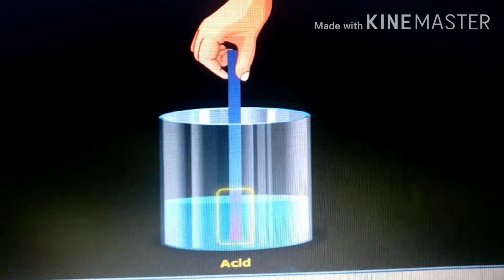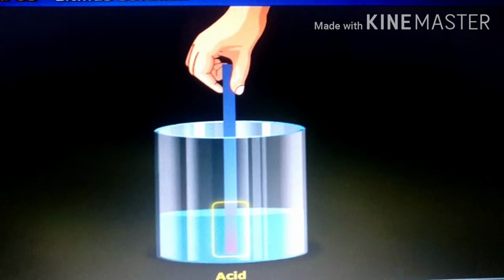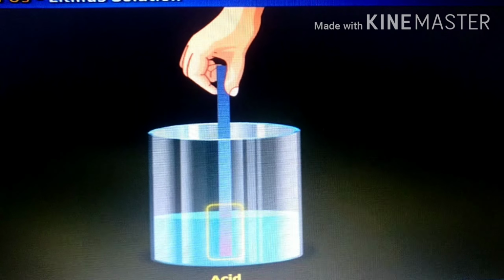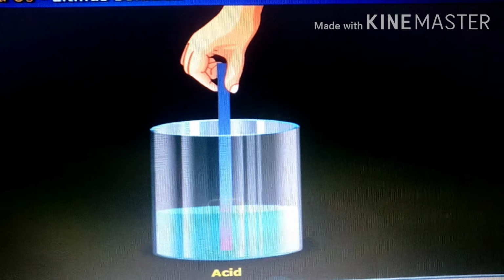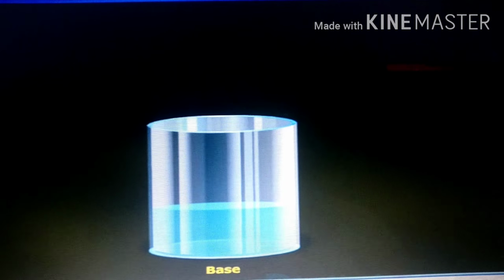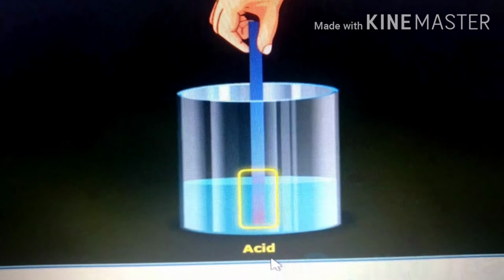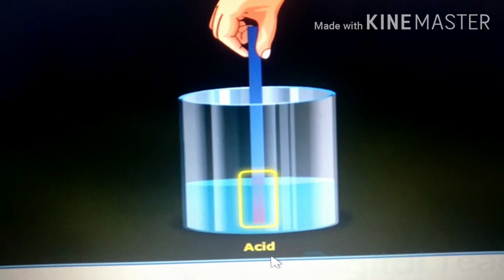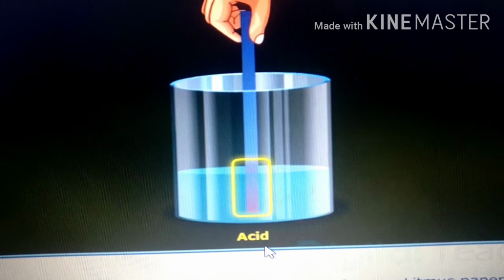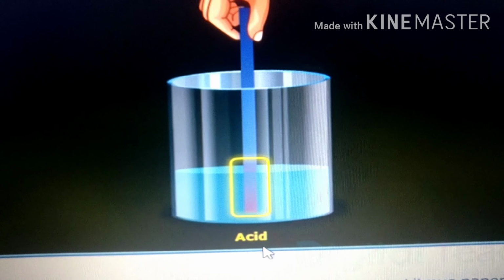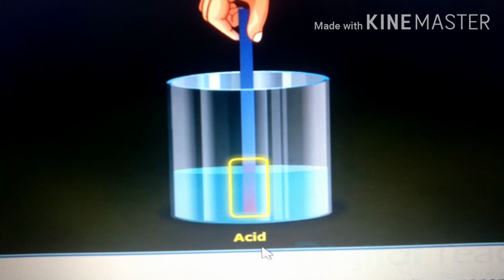Take an acidic solution and dip a blue strip of litmus paper. What will you see here, children? Very good. It changes the color from blue to red, indicating the presence of acid. Similarly, when we take a red litmus strip, what will happen in the case of acid? It will remain red because it is an acid. So in order to test whether it is an acid, what color of strip do we have to use, children?